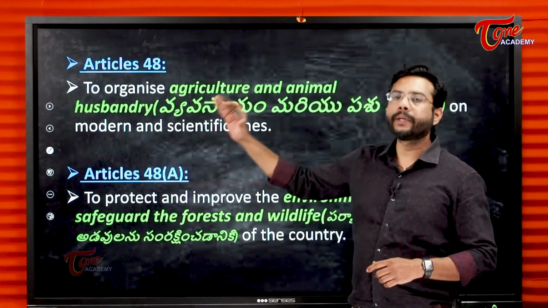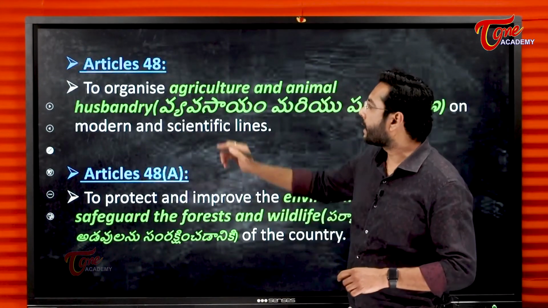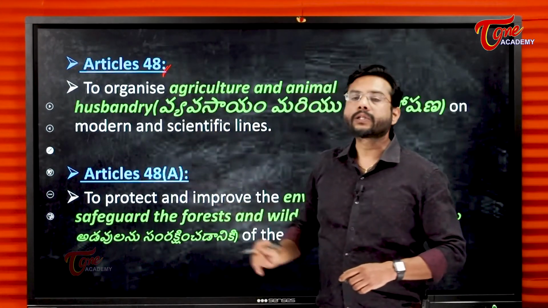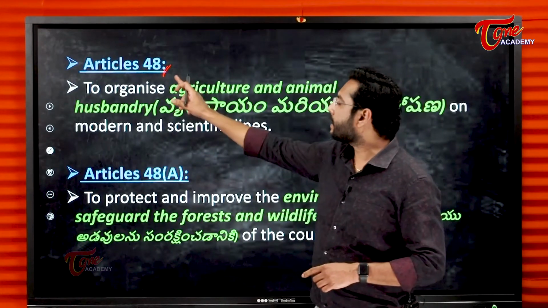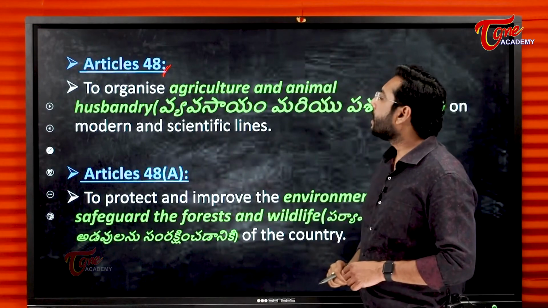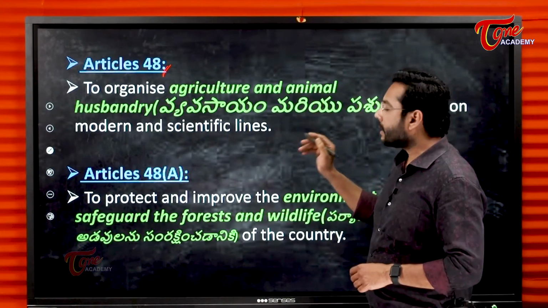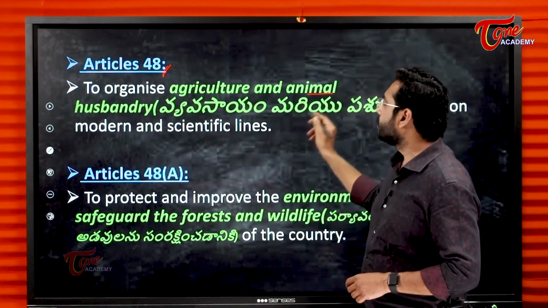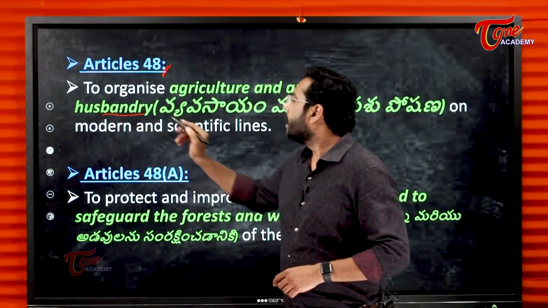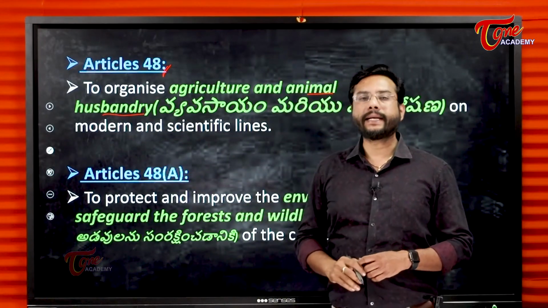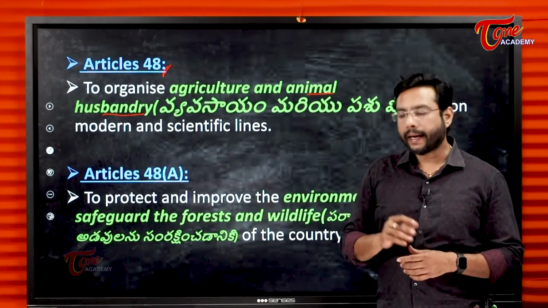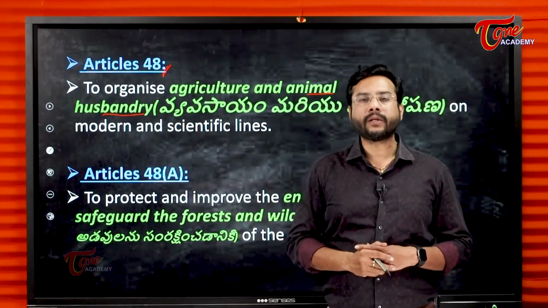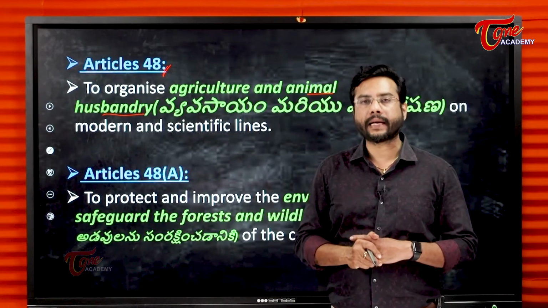Here in Gandhian principle, we have studied Article 48, where the slaughtering of cows is prohibited. Here in this article, the agricultural and other sectors like animal husbandry should be on modern and scientific lines. We have to organize agriculture and other related activities on modern and scientific lines.